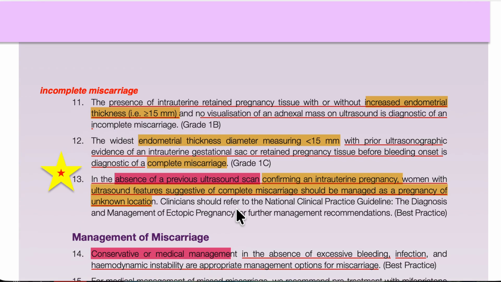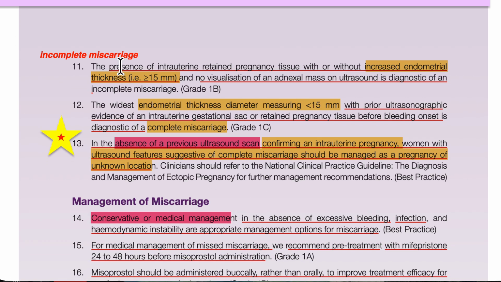Now, how are we going to diagnose an incomplete miscarriage? For an incomplete miscarriage, we have to do the ultrasound. These are all ultrasound diagnoses. We look for retained products of conception. The endometrial thickness is more than 15 millimeters. If it is more than 15 millimeters, it will be an incomplete miscarriage.